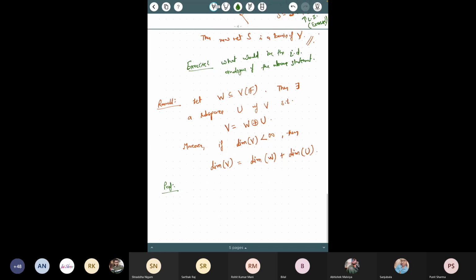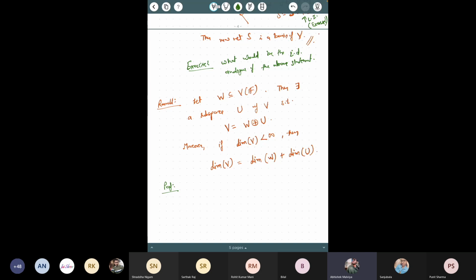Given, W is a subspace of vector space V, and we have to find the subspace U of V. If we go through the basis, then there exists a basis of W and also a basis of V. So the basis of W is contained in the basis of V.